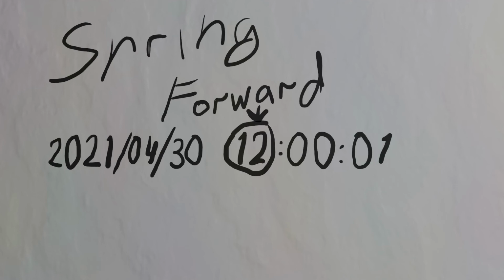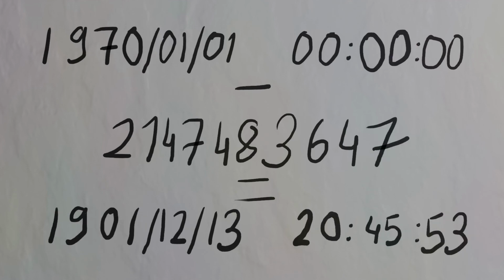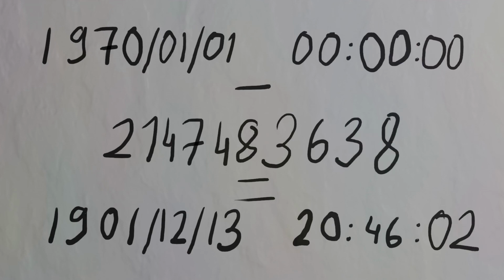A 32-bit integer can only count almost 70 years worth of seconds. So in the year 2038, it will flip to thinking it's the year 1901. Fortunately, most computers nowadays are naturally moving to a 64-bit architecture. 64 bits is enough to count the seconds between the Big Bang and today about 22 times.